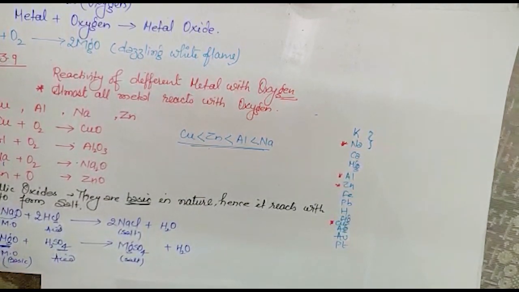What will be the answer? Sodium and potassium are so highly reactive that they can even react with the moisture present in the atmosphere, and that will be a very vigorous reaction. Lots of heat will be produced. It may blast also. So that's why they are always kept under kerosene oil.